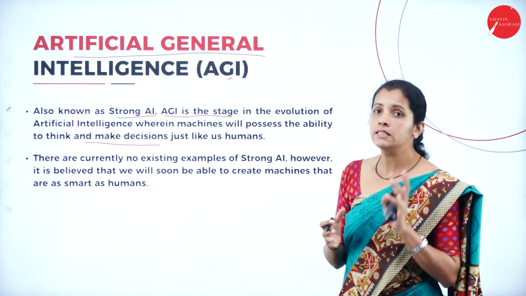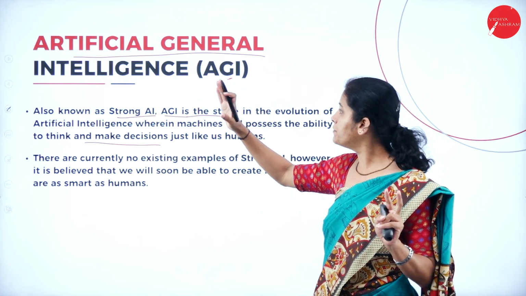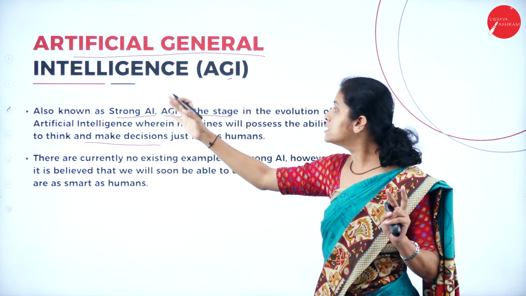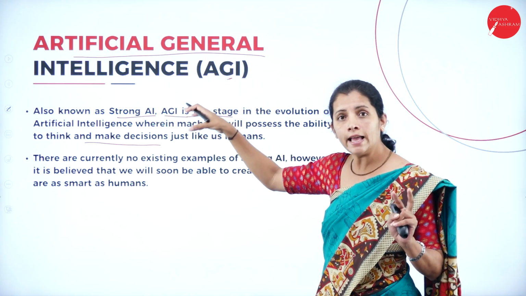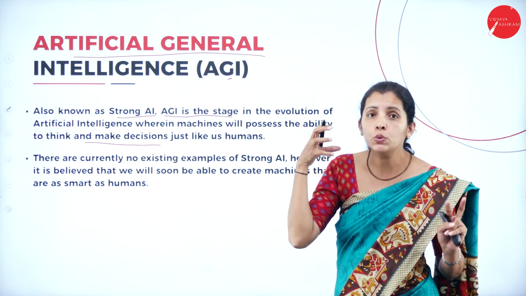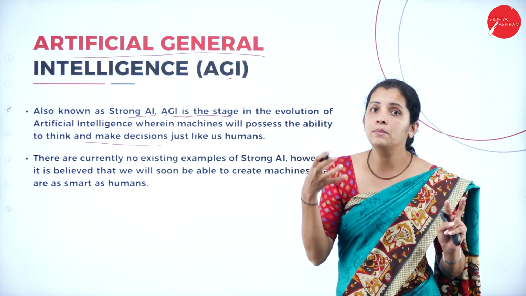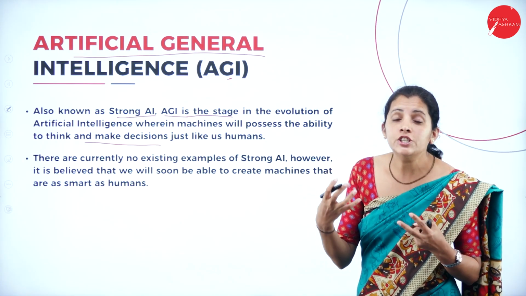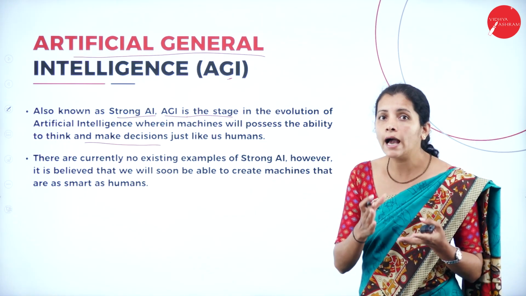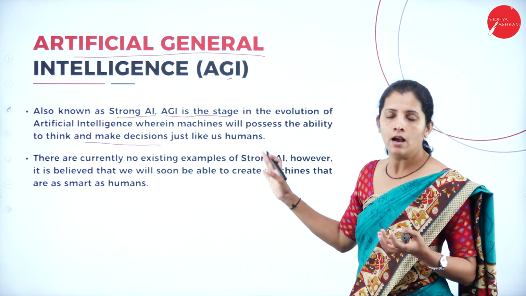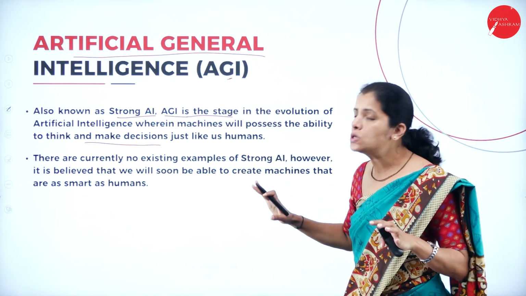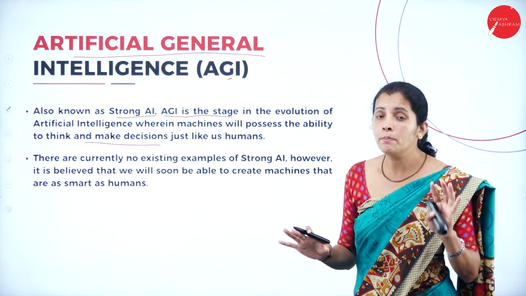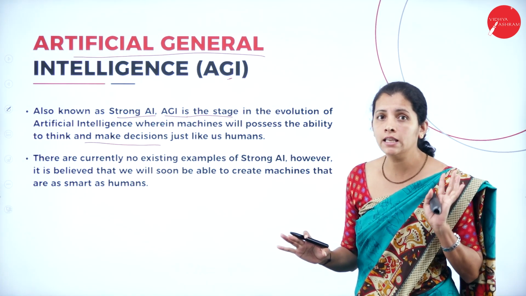If I consider the second stage, that is artificial general intelligence, it's nothing but strong intelligence, then the machines are going to have self-thinking capacity as well as self-decision-making capacity like a human being. But there is no such device or software or machine that we have till now.